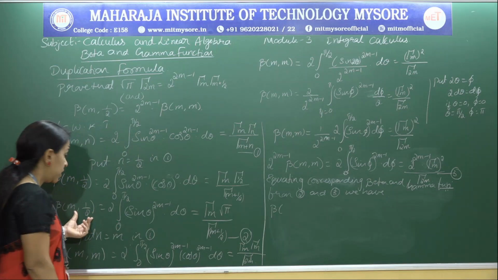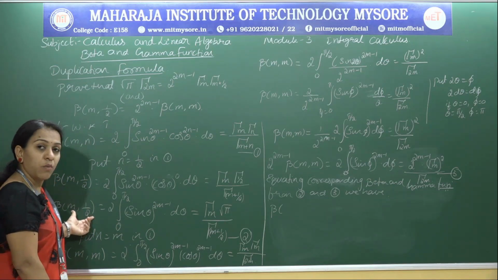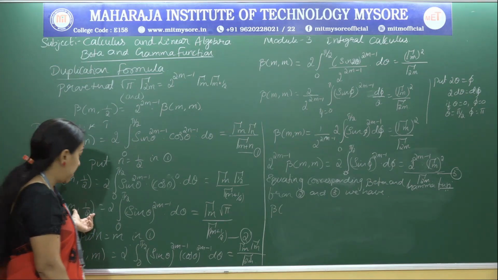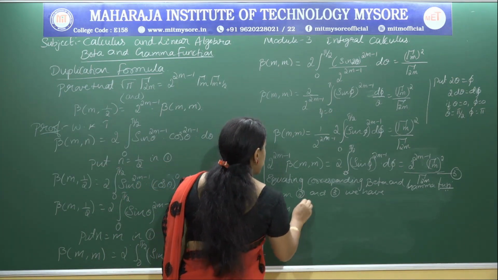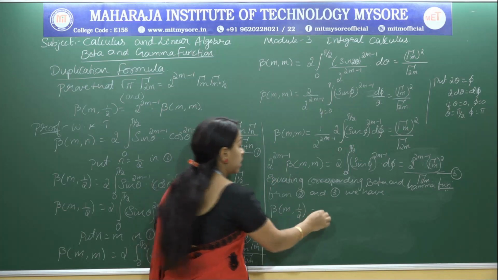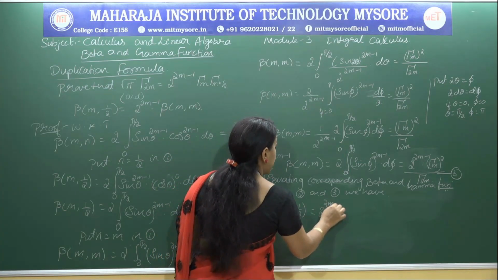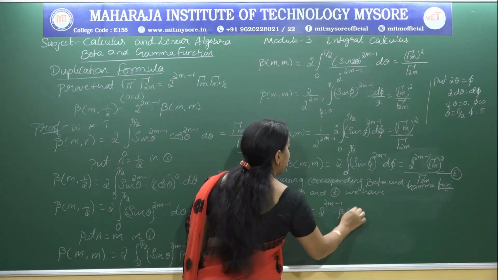Here this is equation 2, beta(m, 1 by 2), that is the first part or LHS of equation 2, which we have to equate with 2 to the power of 2m minus 1 into beta(m, m).